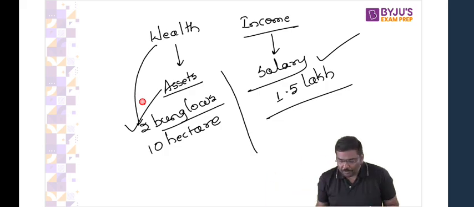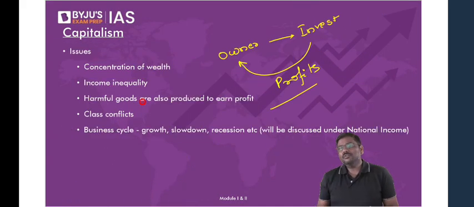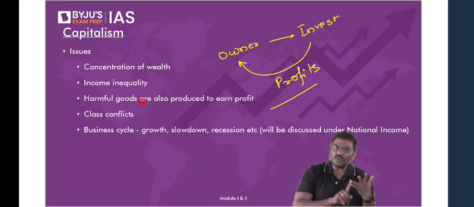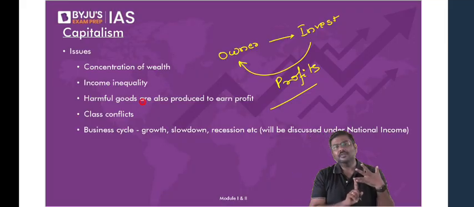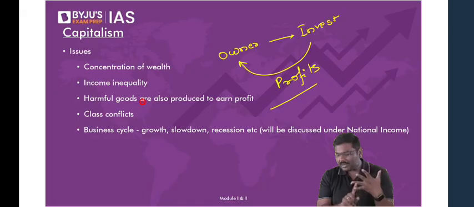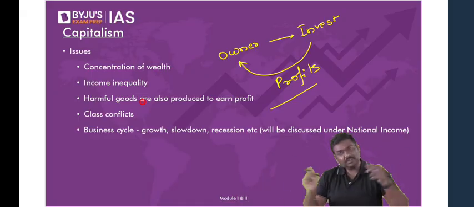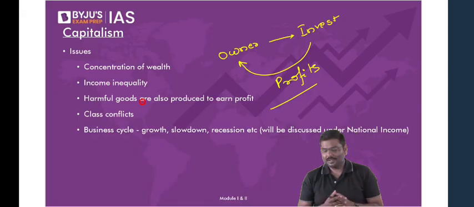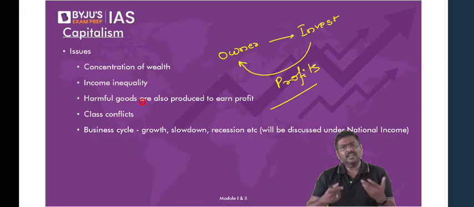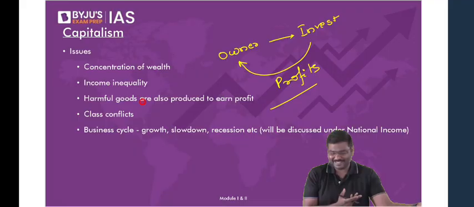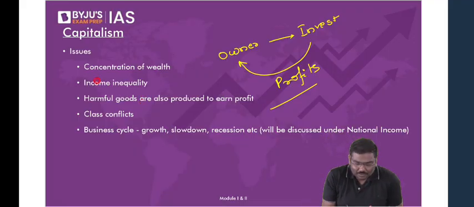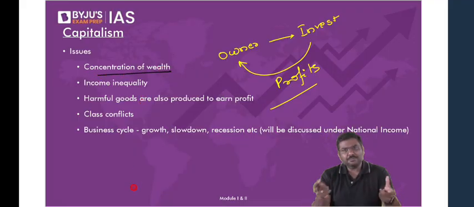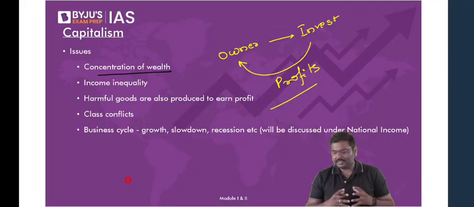Now, let me know, because of capitalism, will there be income inequality as well as wealth inequality present in the economy or not? Let me know. Because of capitalism, will there be income inequality? Yes. Will there be wealth inequality? Yes. Sir, any example? My dear, USA. In case of the USA, is there income inequality? Yes. Is there wealth inequality? Yes. Right. So one, concentration of wealth. Concentration means rich people will get all the wealth like this.